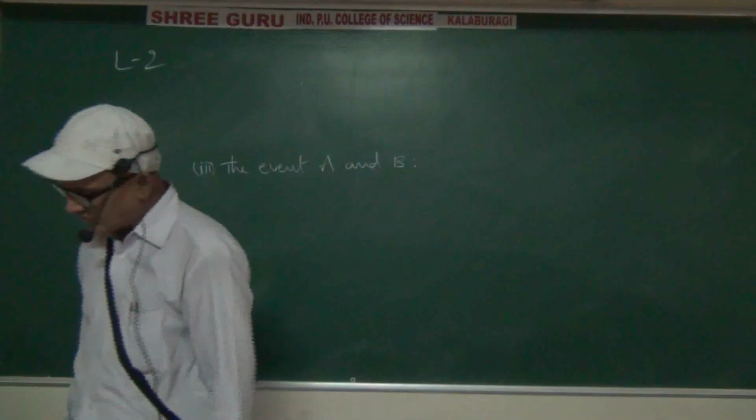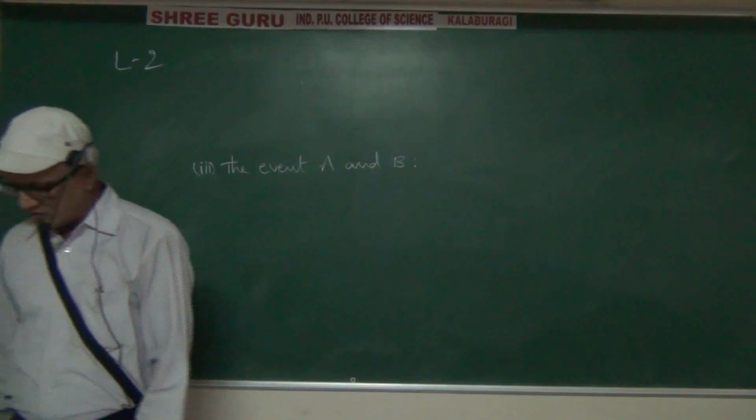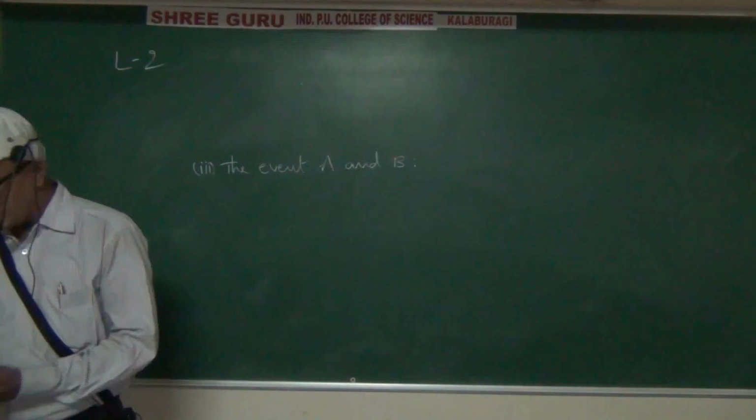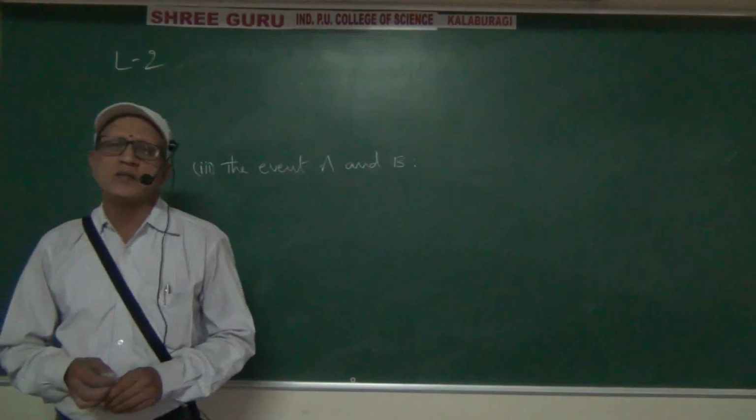So finally, what you have to write: if A and B are two events, then the set A intersection B denotes the event A and B. That's enough.